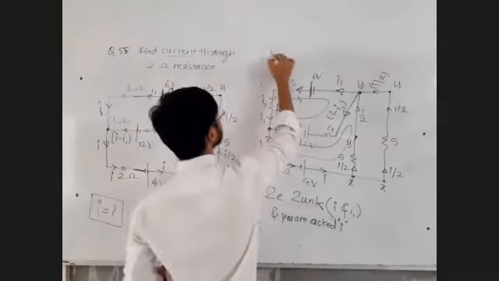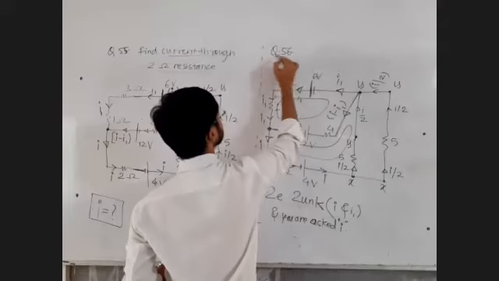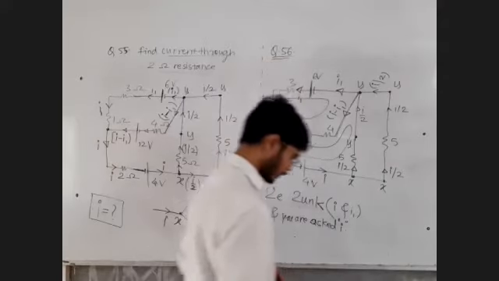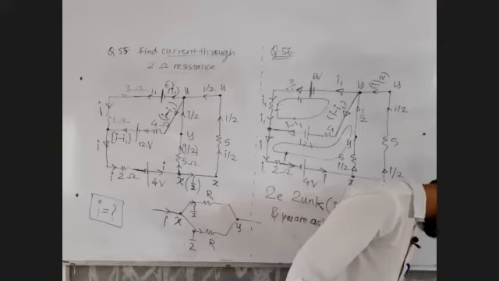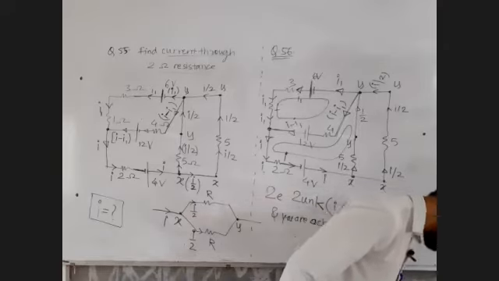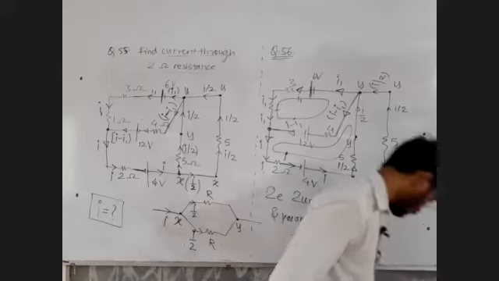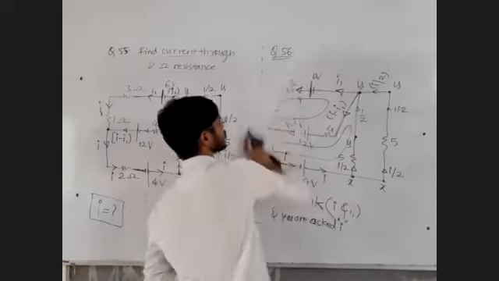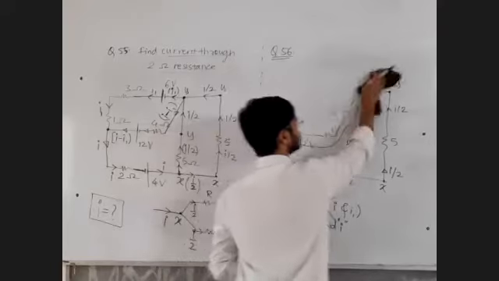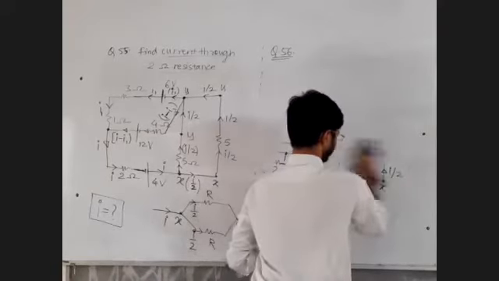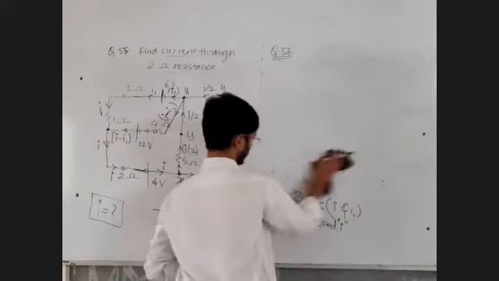So let us solve one more question. Question number 56. It seems like a Wheatstone bridge. You decide whether it is balanced or not balanced. Find out the current I shown in the figure.